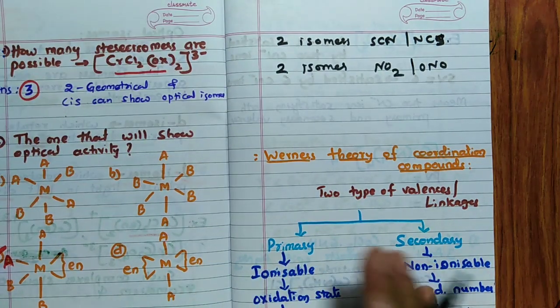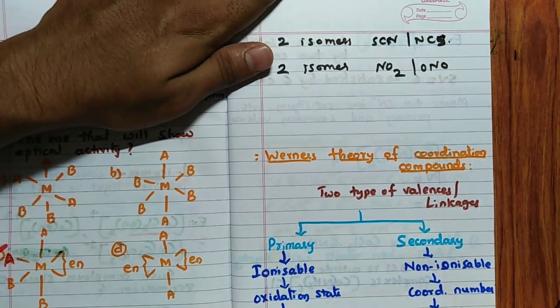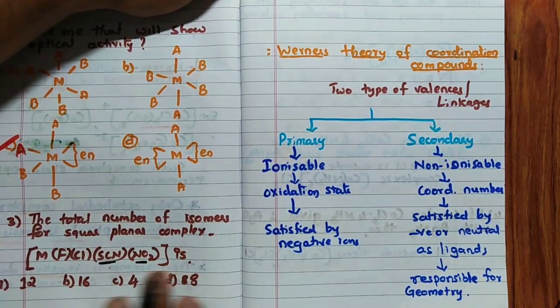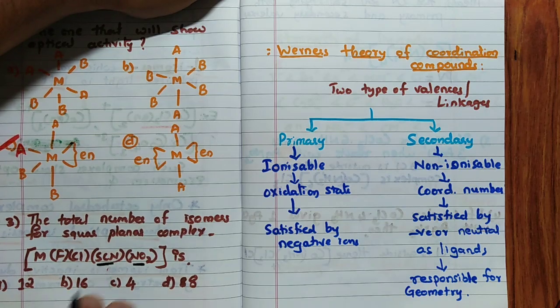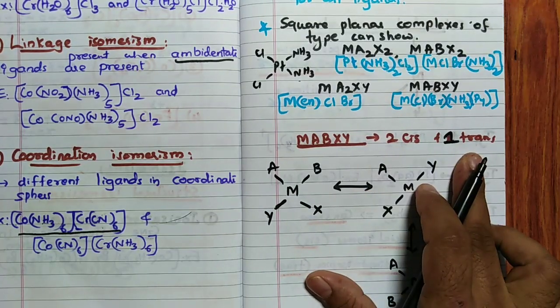Now you will go to geometrical isomerism. Optical is not possible because it is a square planar complex. But geometrical isomerism is possible. It is an MABXY type of complex, correct? Each complex can give you 3 isomers, 2 cis and 1 trans.